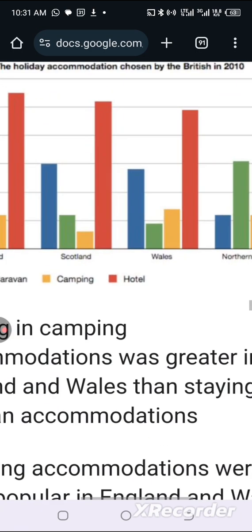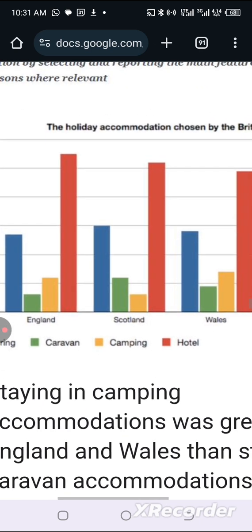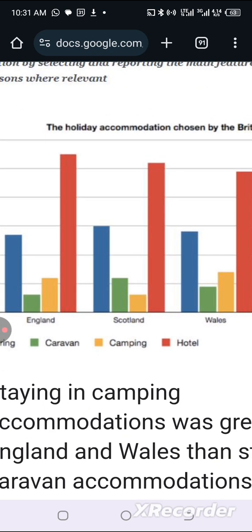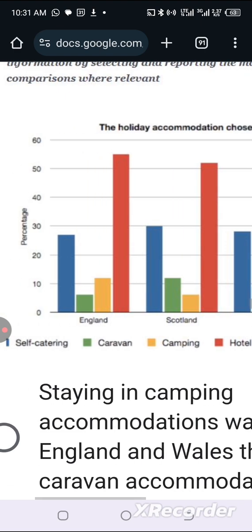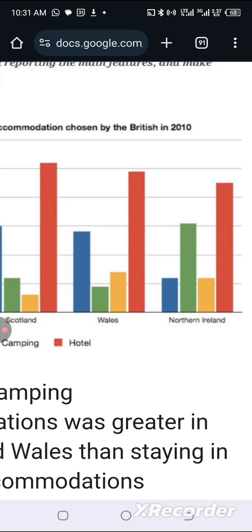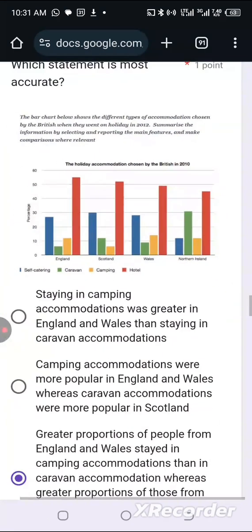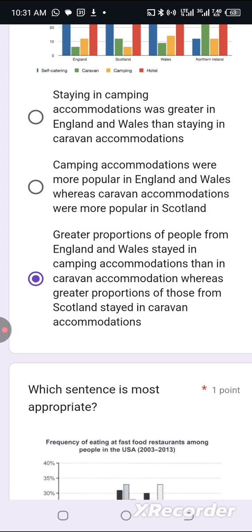If you look at caravan, color green, you can see that color green of Scotland is greater than color yellow. Color yellow is for camping. For England, color yellow is greater. For Wales, color yellow is greater. Can you see? So that's what they are saying in this last option. Greater proportions of people from England and Wales stayed in what? Stayed in camping accommodations than in caravan accommodations.